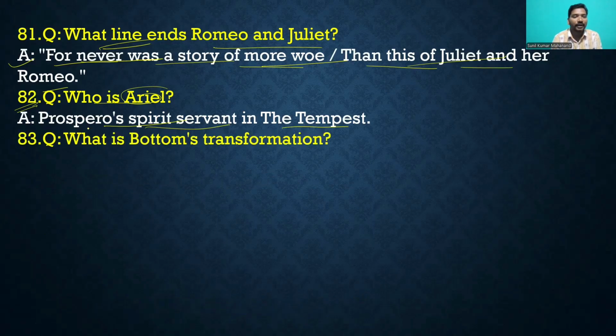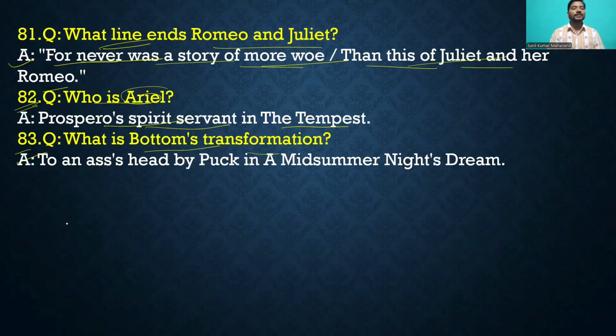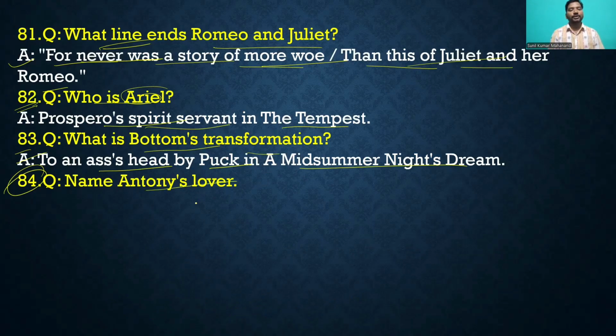You can see this. Question 83: What is Bottom's transformation? Bottom's transformation in A Midsummer Night's Dream, you can see, is that he gets an ass's head by Puck. Then move to the another question, question 84: the name of Antony's lover.